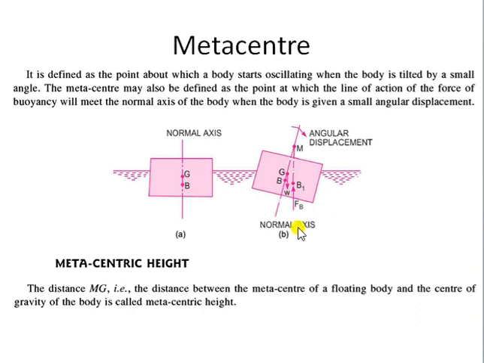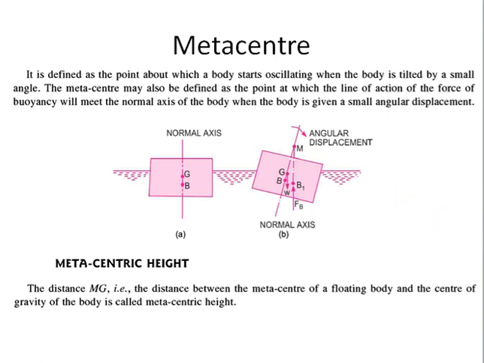Now since the liquid is applying a vertically upward force through the center of buoyancy, this is the line of action of the buoyancy force. And this is the normal axis. So the line of action of the buoyancy force and the normal axis are intersecting at a point. This point is called the metacenter. So this is a more technical definition, and you can easily understand it.